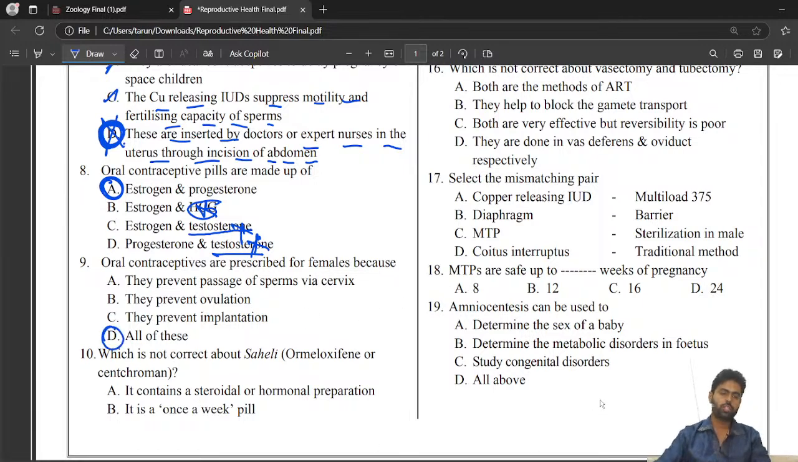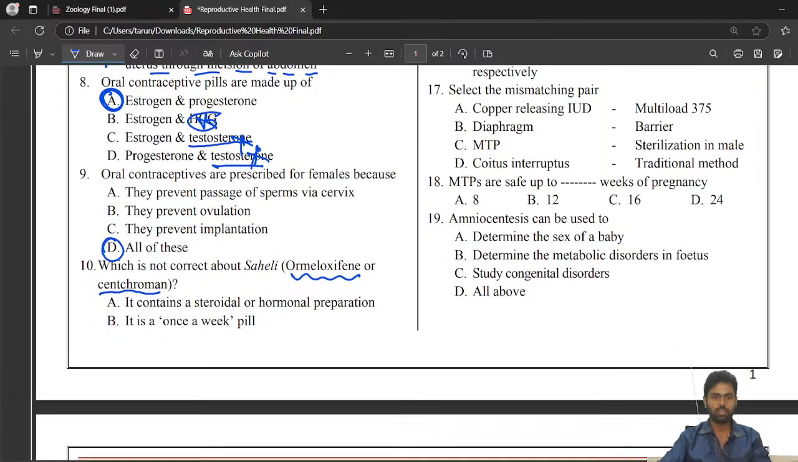Now, which is not correct about Saheli? Ormeloxifene and Centchroman. Centchroman is very common, very familiar, but this is a little new. I have much difficulty in pronouncing such names. Anyways, there is no need for an oral test here. We don't have any oral examination in NEET, so we don't want to worry about that.